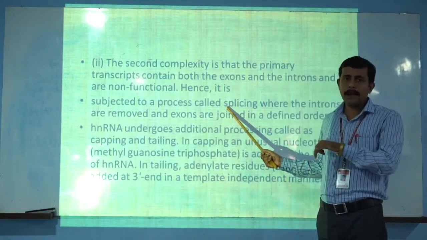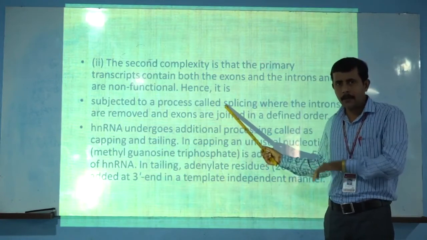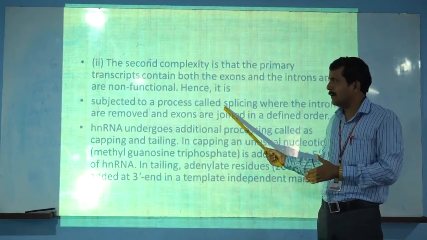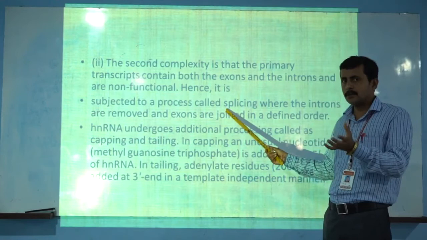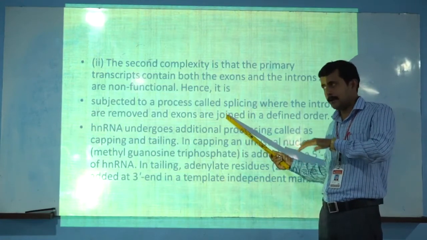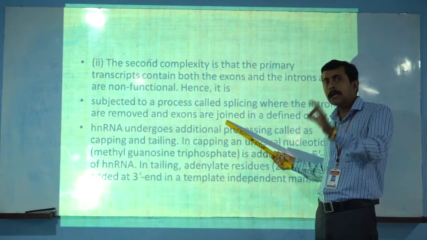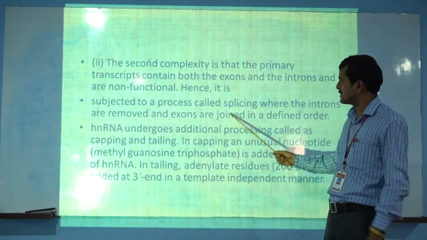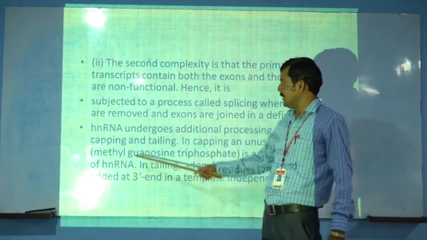The piece of RNA transcribed has both exons and introns, and when we remove the introns, which are non-coding, they form the mRNA, the messenger RNA, which is totally coded by the genetic information. This process is defined as splicing.